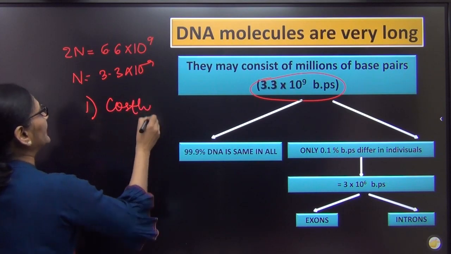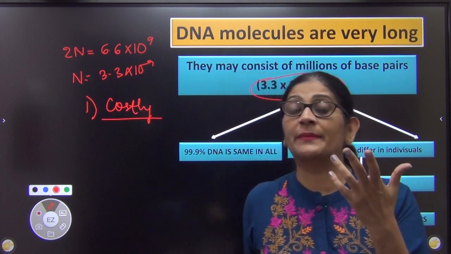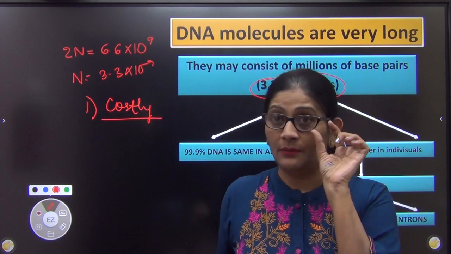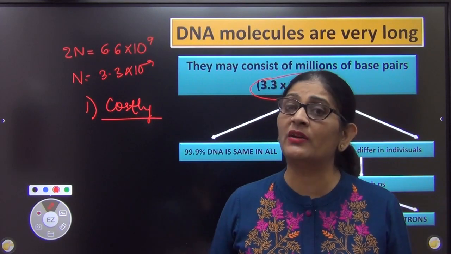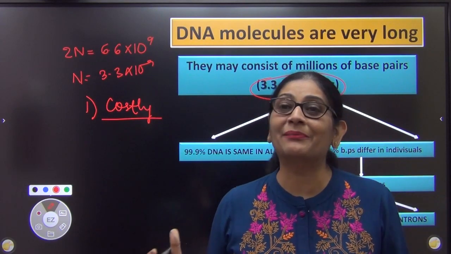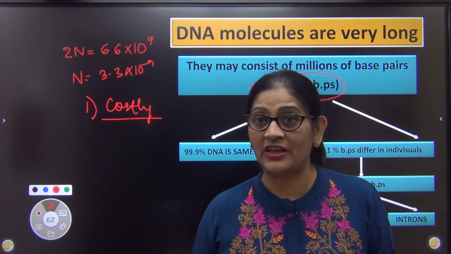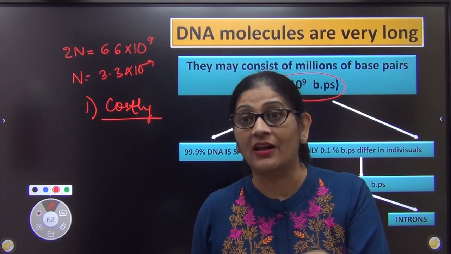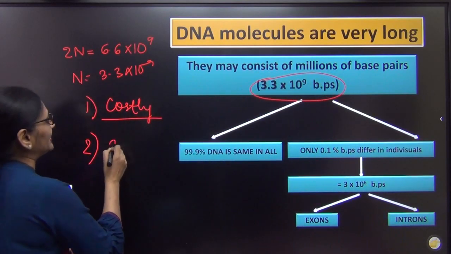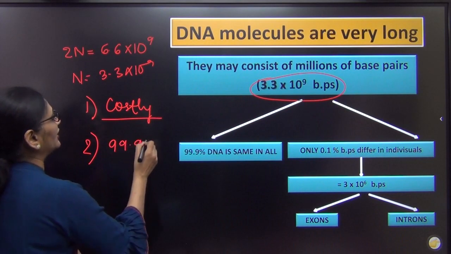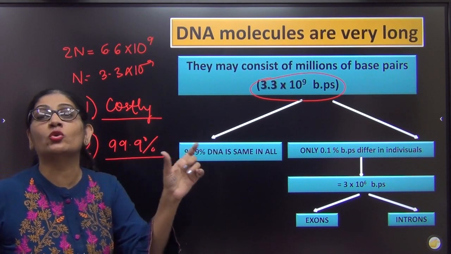अगर हम इतना लंबा डीएनए बनाए को पूरे को मैच करें, approximate cost of finding one base pair is $3. अभी तो बहुत सस्ता हो गया है, but still it will be a very costly process, and something which gets very costly cannot be used by everyone. ठीक है, it cannot be used at a ground level, so we are not going to match it. And secondly, why? Because we know that 99.9% genes of two individuals are alike. So what is the point wasting matching those genes?